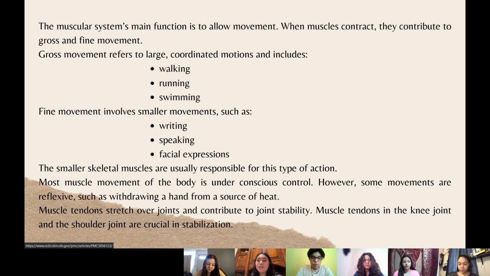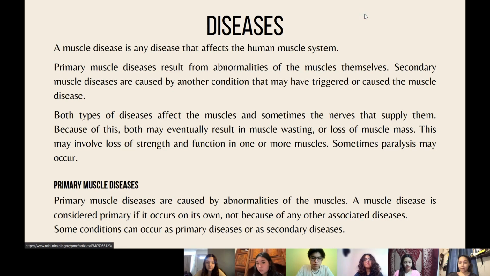Muscle tendons stretch over the joints and contribute to joint stability. Muscle tendons in the knee joint and the shoulder joint are crucial in stabilization. Now, talking about some diseases: a muscle disease is any disease that affects the human muscle system, and they're divided into primary muscle diseases, which result from abnormalities of the muscles themselves, and secondary muscle diseases, which are caused by another condition that may have triggered the muscle disease.